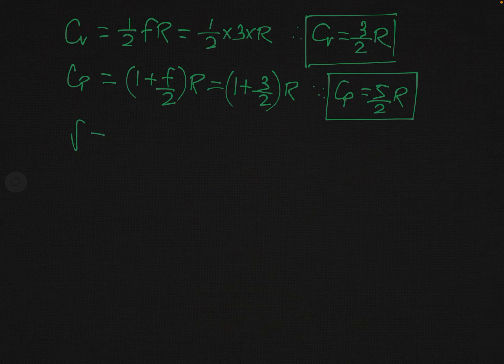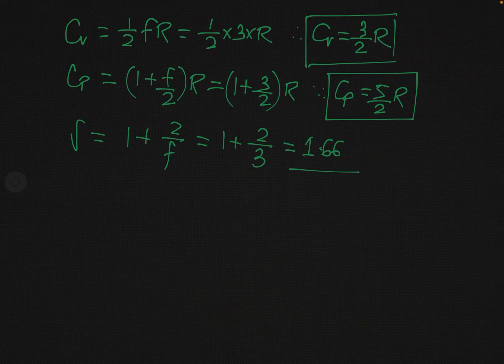Now we will find the value of gamma for these monatomic gases. And you have seen that gamma is 1 plus 2 over F. So this is 1 plus 2 over 3, and 1 plus 2 over 3 will be equal to 1.66. So this is actually the value of gamma for monatomic gases.